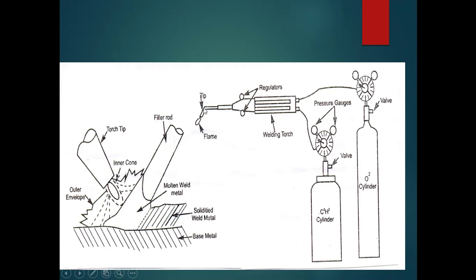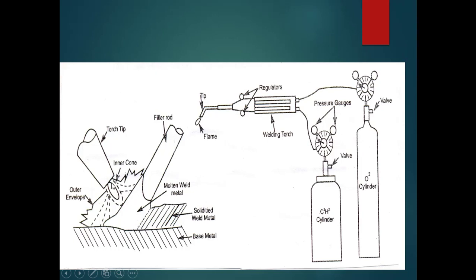And then this is the tip of the torch, where the oxygen and acetylene mixture, as soon as it comes out, is ignited with a separate fire source, and as soon as it gets ignited, it produces the flame, that is the oxyacetylene flame. The temperature of that oxyacetylene flame, as we already discussed, will be around 3200 degrees Celsius. That is sufficient to melt all the commercial metals. So the heat of the flame produced by burning the oxygen and acetylene mixture will be sufficient to melt the base metal part.